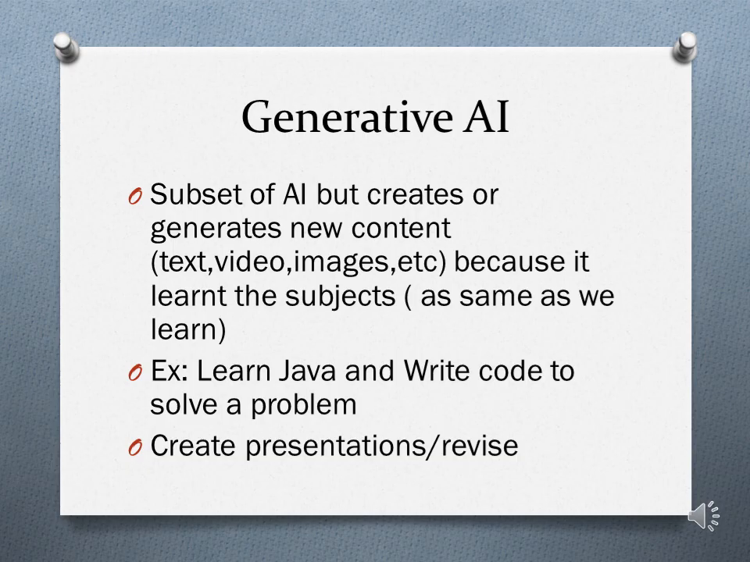So let us see what we do in our real life. We code things, right? Why do we code? We got a business problem. We have learned Java, so we will write the code to solve that business problem. Now generative AI can learn Java and it can also start to write code on its own by training itself. That is the reason this is called generative AI.